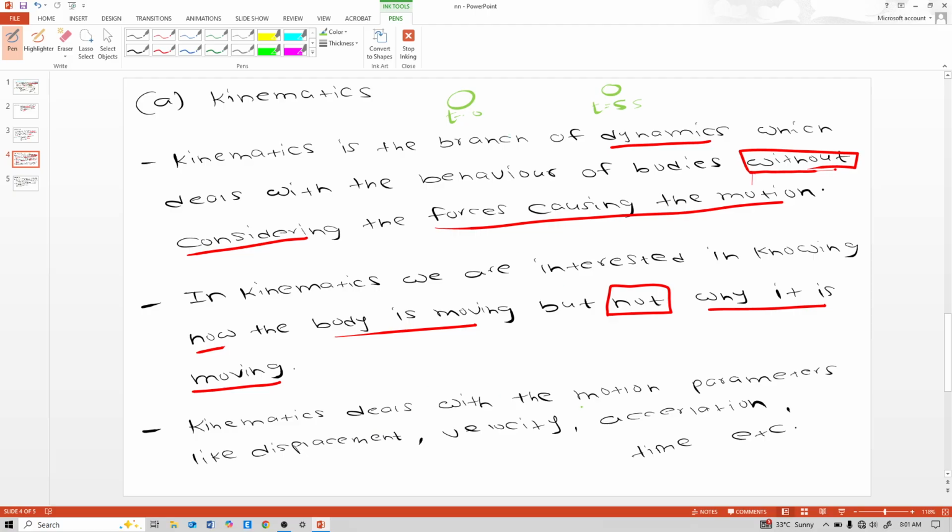So kinematics deals with the motion parameters like displacement, velocity, acceleration, time. I will explain meticulously what displacement, velocity, acceleration and time are. Remember that kinematics is the branch of dynamics which deals with the behavior of bodies without considering the forces causing the motion. That is important: that force is not here. Remember that.